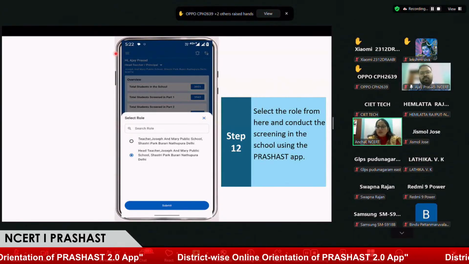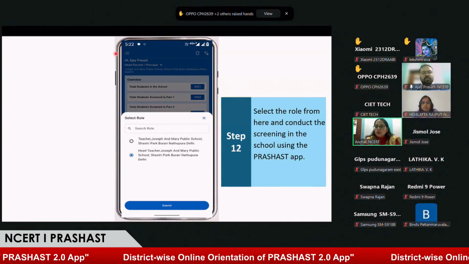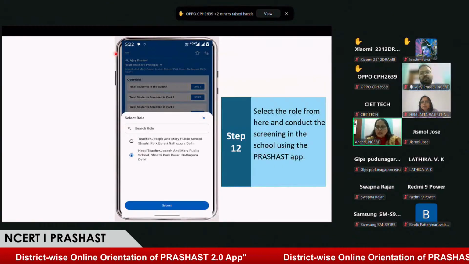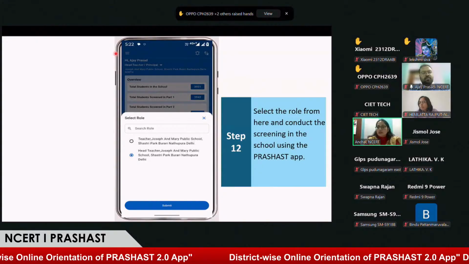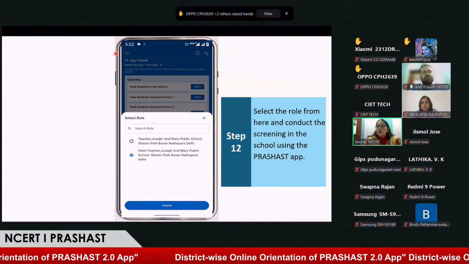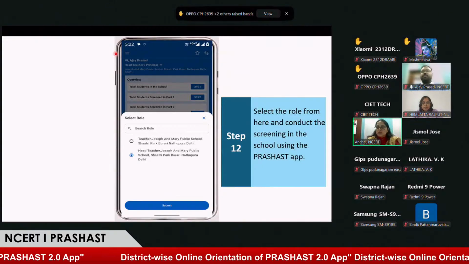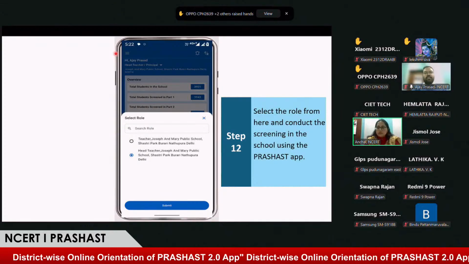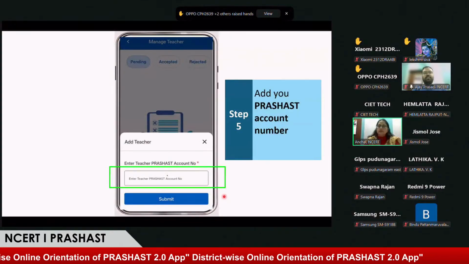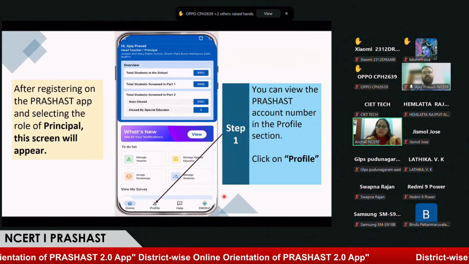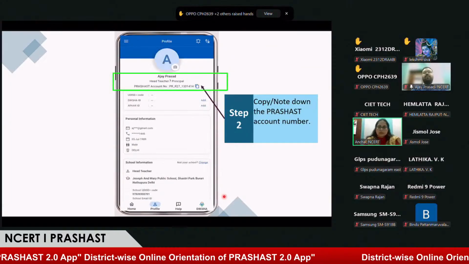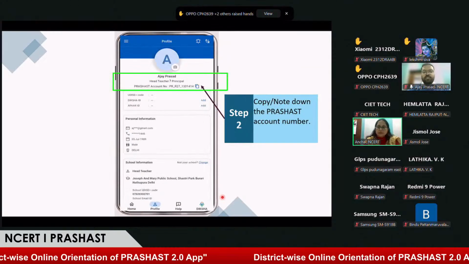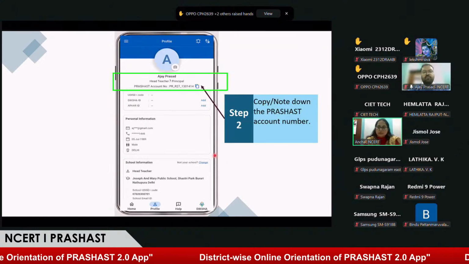This is from Divya. Sir, how to change the role of a teacher to headmaster? I think this is a promotion case or a transfer case, where a teacher wants to change the role to headmaster. Yes, ma'am. For this, I want to show on the slide where we will get this option. For any change, like in transfer, there are a few cases where the earlier teacher cannot be reached. Apart from that, we have built a process that can be managed at the end of the user.